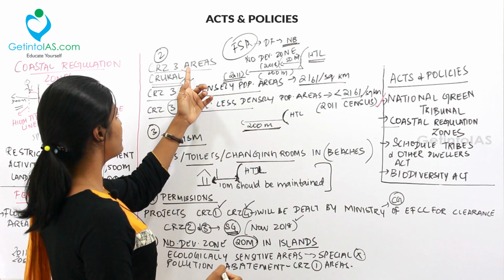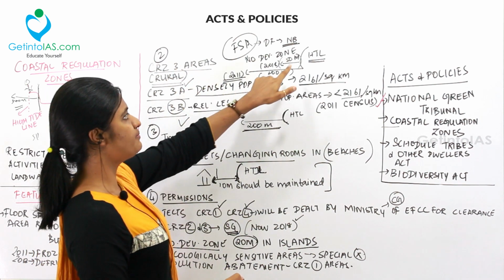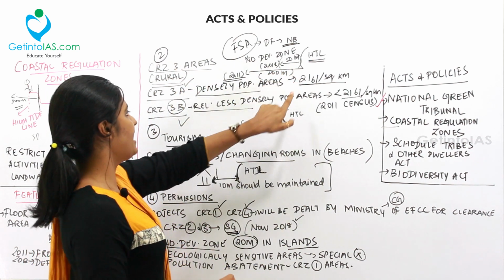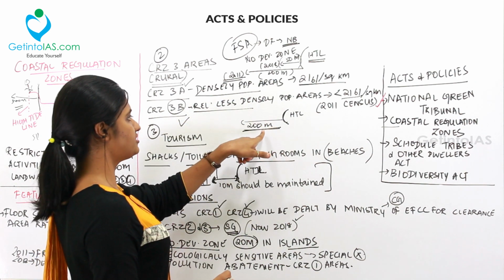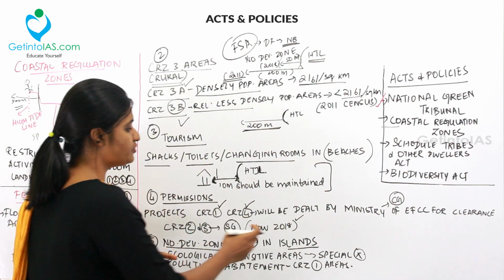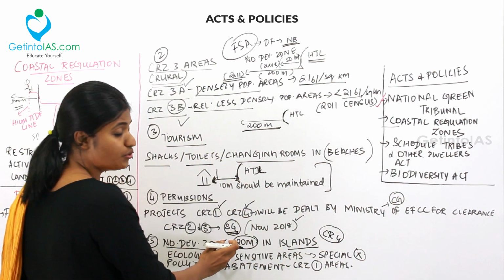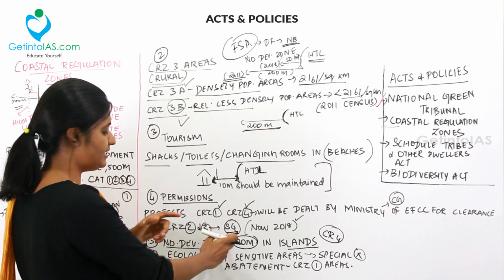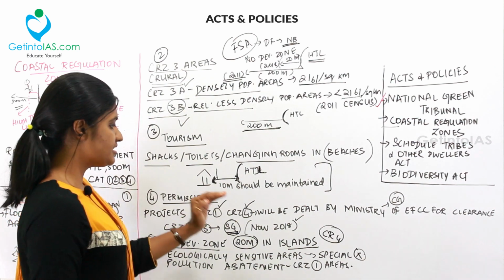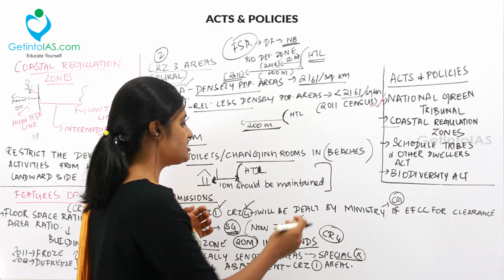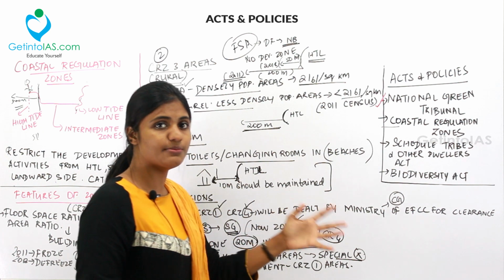We already saw in the CRZ 3 area, the no development zone is 50 meters, and in the rural areas it was 200 meters. But now coming to the islands, that is CRZ 4 area, the no development zone is 20 meters only. And then coming to the ecologically sensitive areas, it is given special attention or special importance.